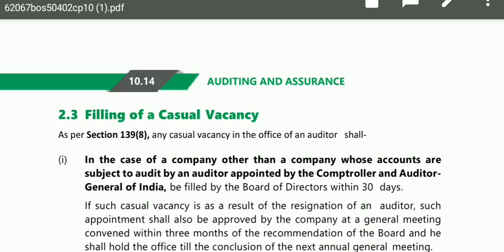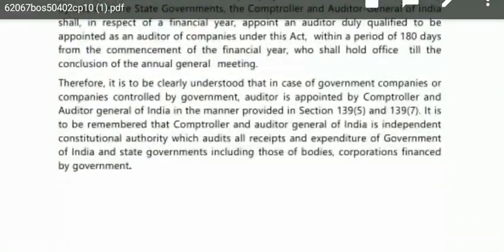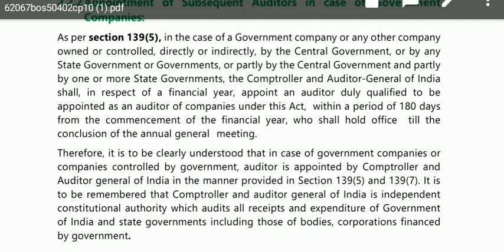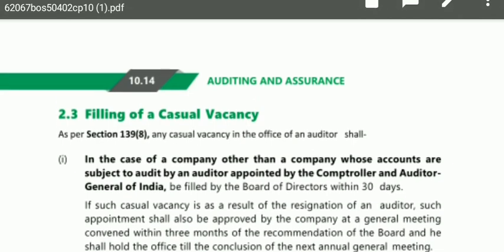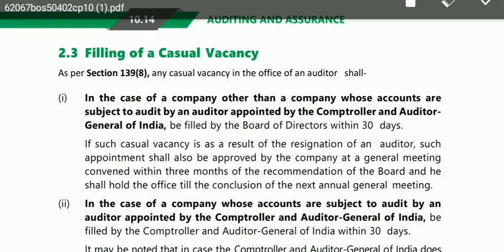Okay, so starting with the topic filling of a casual vacancy. In the last part, that means lecture number 3, we have covered till here. Now we have to start with the topic filling of casual vacancy. First of all, let me tell you what a casual vacancy is.